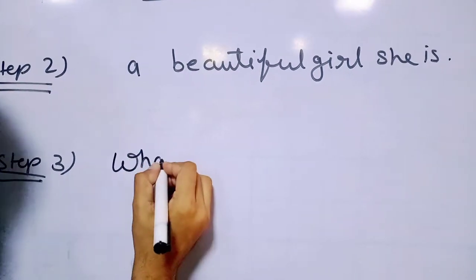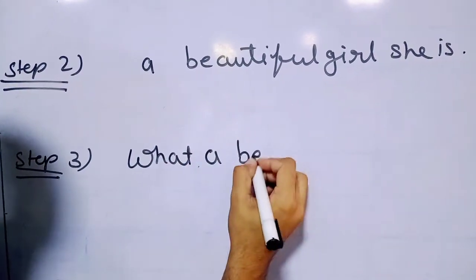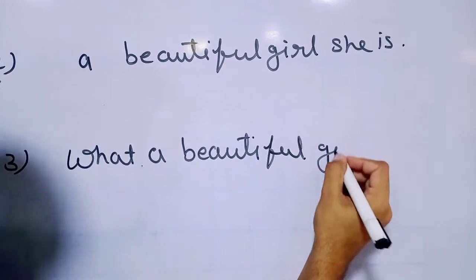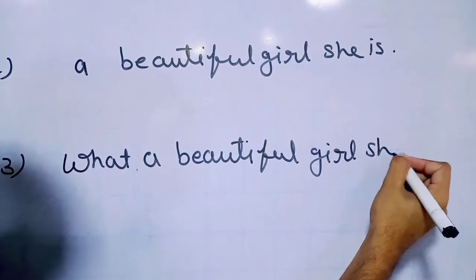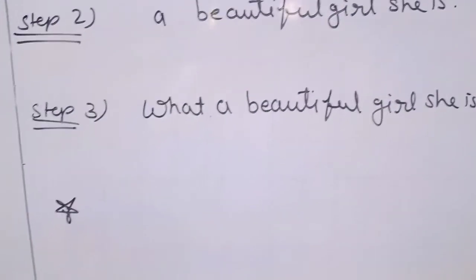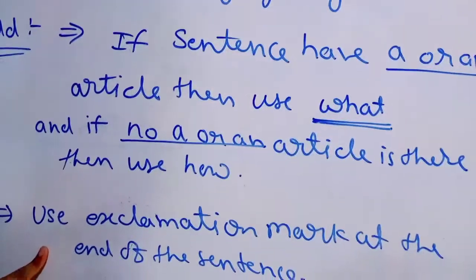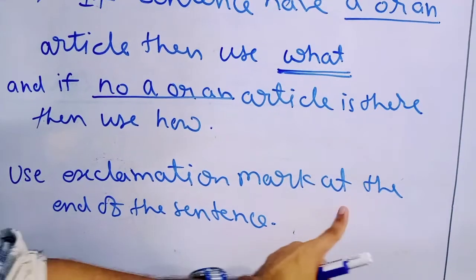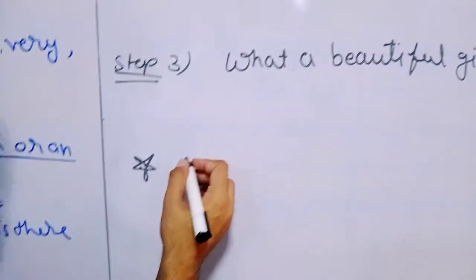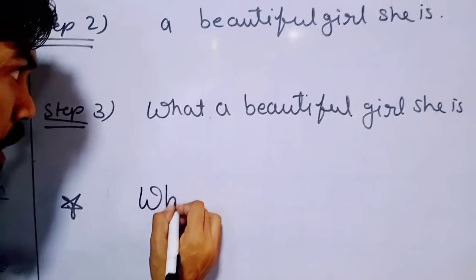So what a beautiful girl she is. And at the last, the star point, whatever we have, we have used an exclamation mark at the end of the sentence. So use that again.